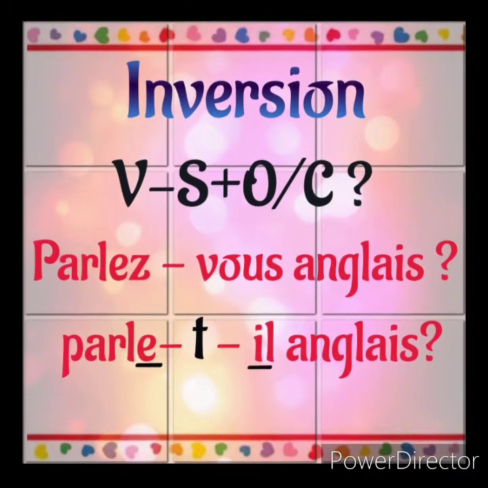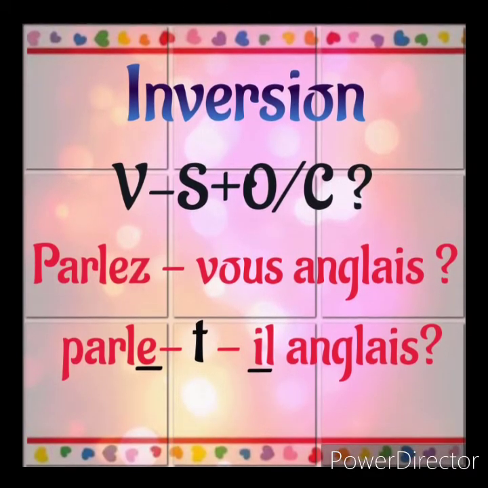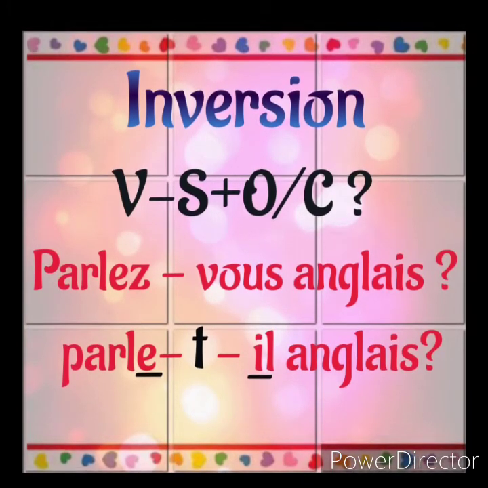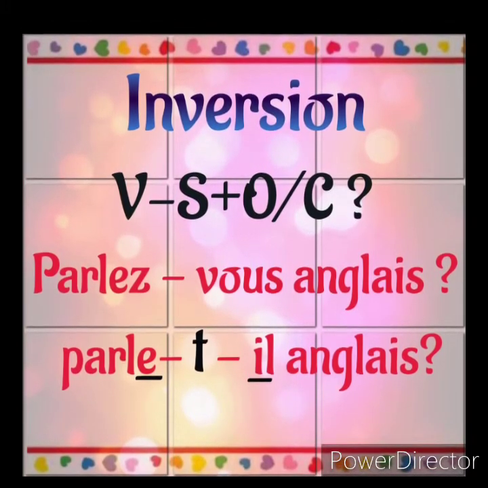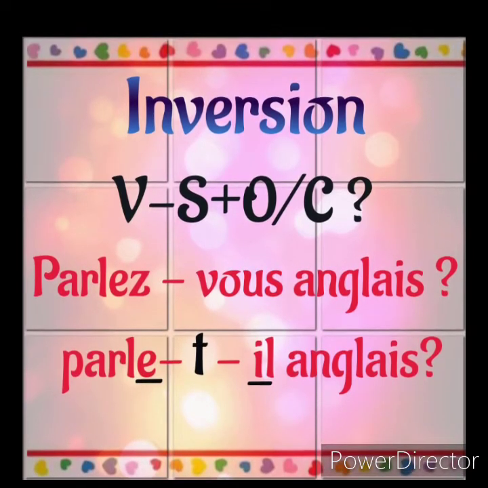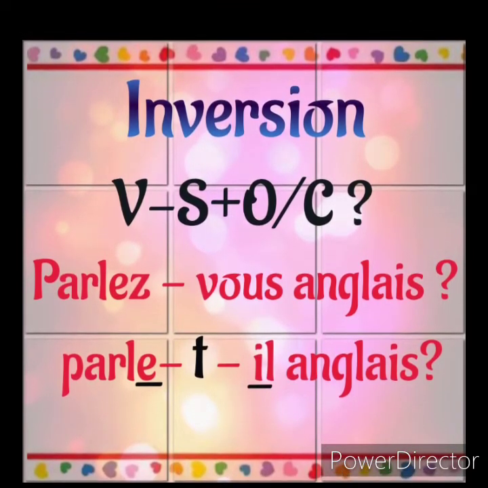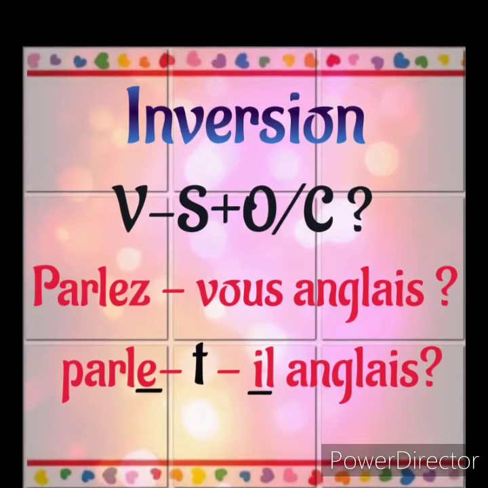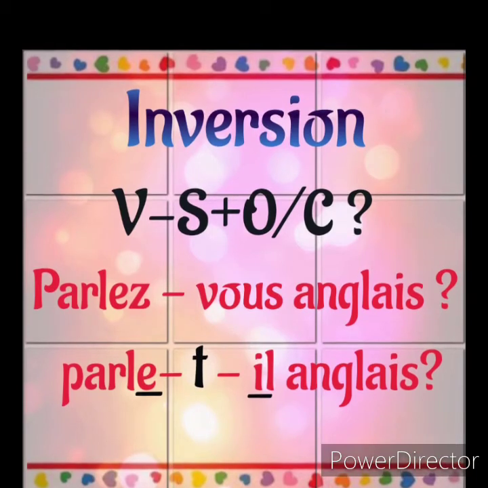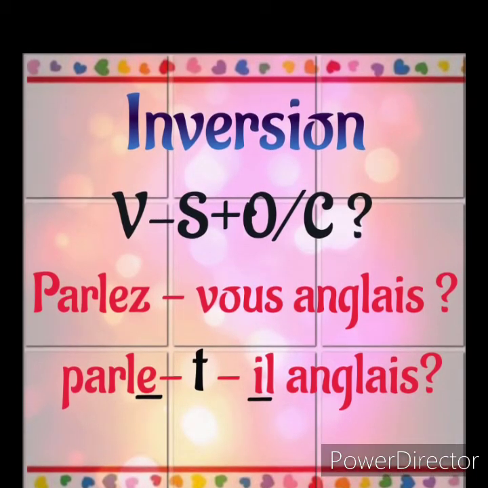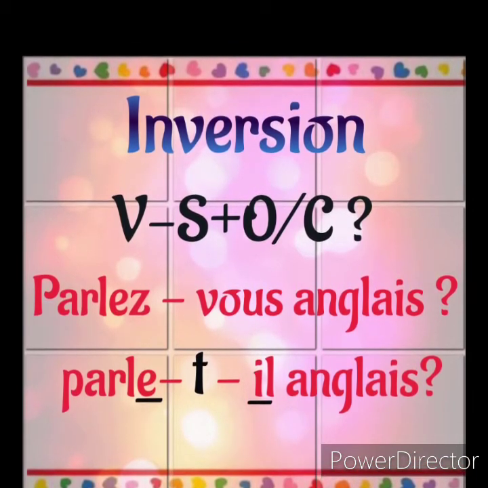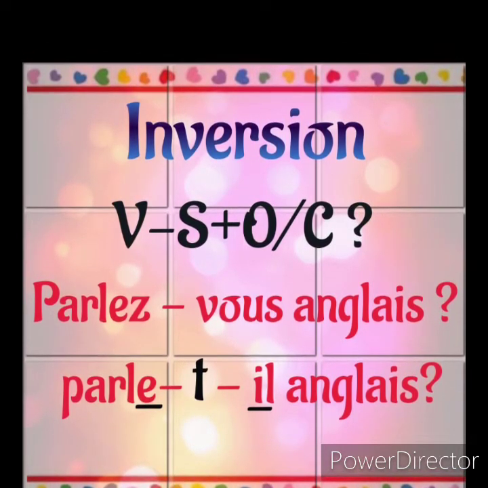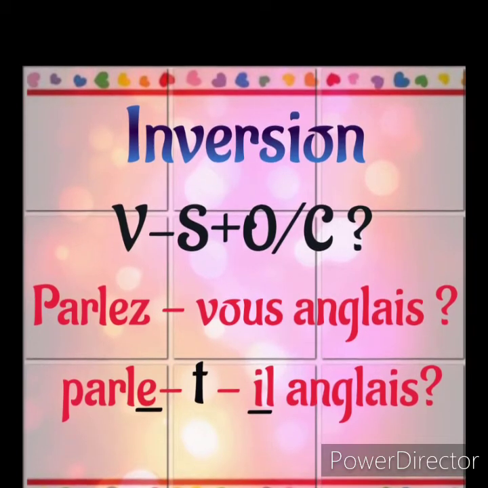Next sentence is parle-t-il anglais? Why did I put t between parle and il? Because parle ends with a vowel and il begins with a vowel. Two vowels don't meet each other, so we have to put t between verb and subject. So it is parle-t-il anglais.